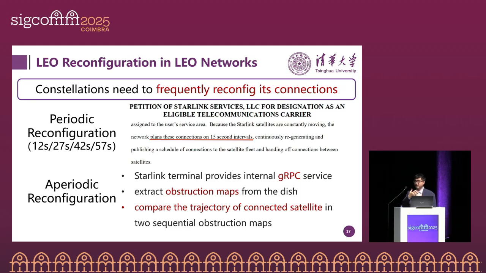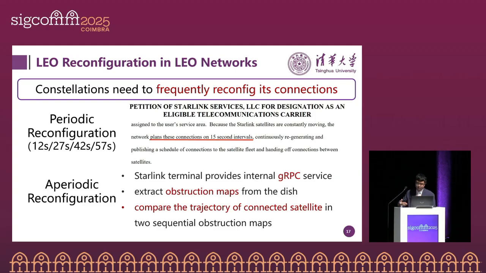Before we introduce the details, let's look at the basic idea of our solution. On our further investigation, we found that LEO satellite dynamics and the network change it causes are highly correlated with the frequent reconfiguration of satellite connections. So what is LEO reconfiguration? Due to the continuous movement of satellites, satellite operators need to frequently reconfigure their inter-satellite and satellite-to-ground connections.